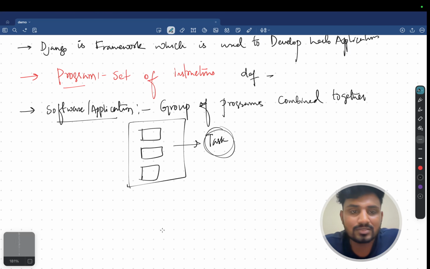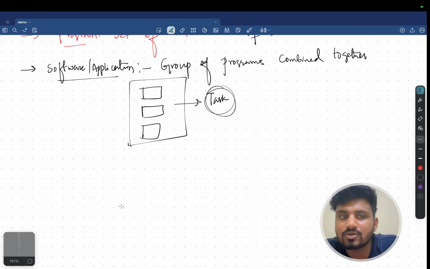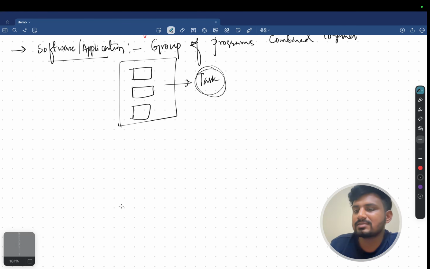Okay, the same way, if you want to build an application, you need to have a problem. What do you want to do? What do you want to achieve? So then you can build it. Clear? So I can say software or application is a group of programs combined together. Clear? The next thing is, if I talk about types of softwares.